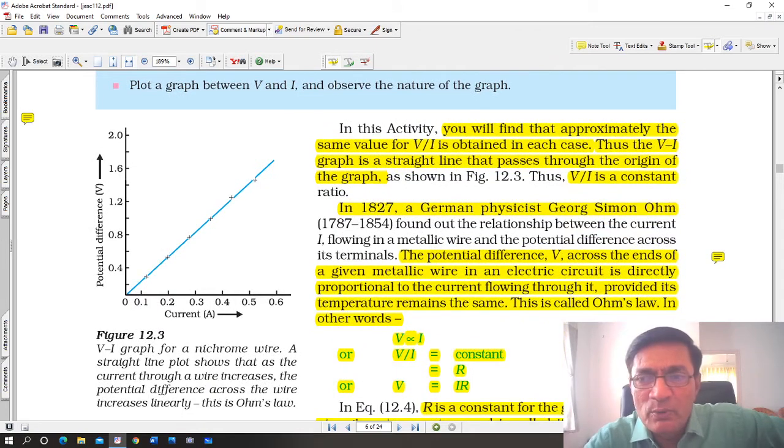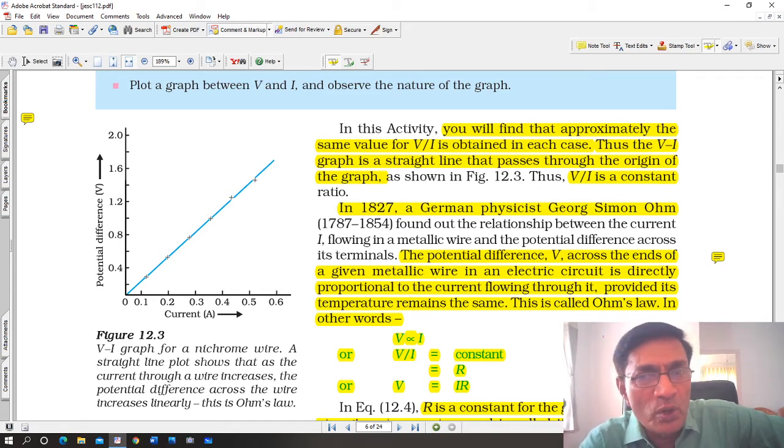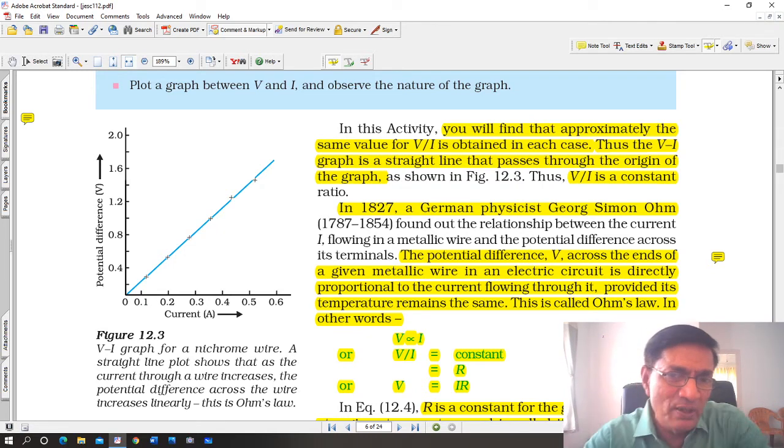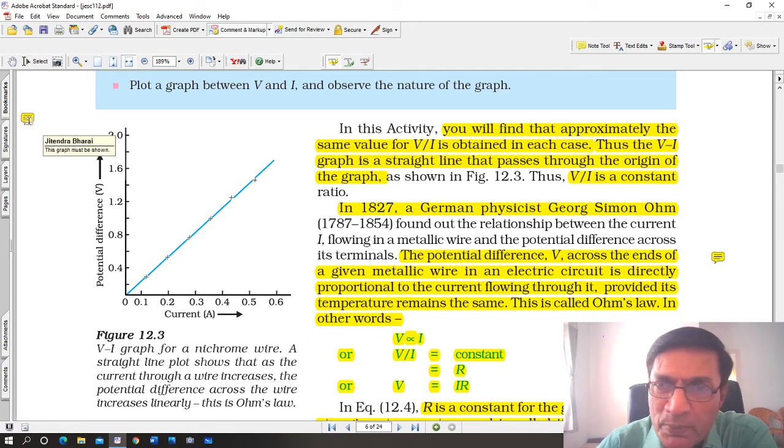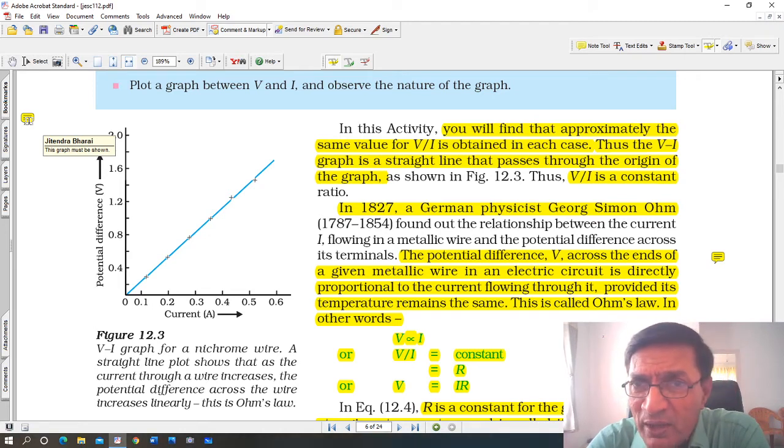Alright, see here. In this activity you will find that approximately the same value of the ratio V upon I is obtained in each case. Thus the V to I graph, voltage or potential difference against current, is a straight line that passes through the origin of the graph, and therefore V upon I is constant. See here, if you look at this graph, I have written a question, this graph must be shown. When you write a 3-4 marks का question है, state and explain Ohm's law, उसमें ये graph बनाना बहुत easy है, you should make it.